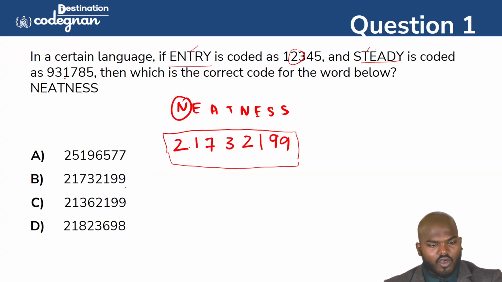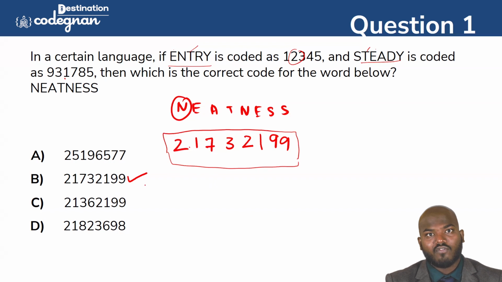So the option we can go for, option B, is the correct answer in this one. You got it, guys? This is how you can manipulate the answer here. And I hope you clearly understand this pattern, how we are finding this one. So, going to the next question, guys.